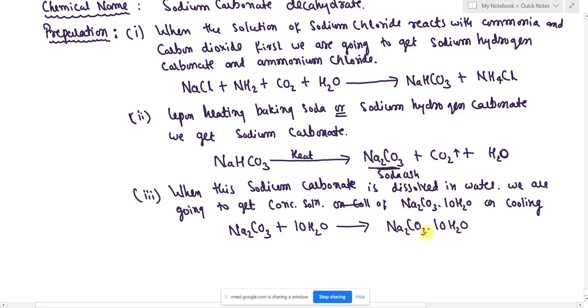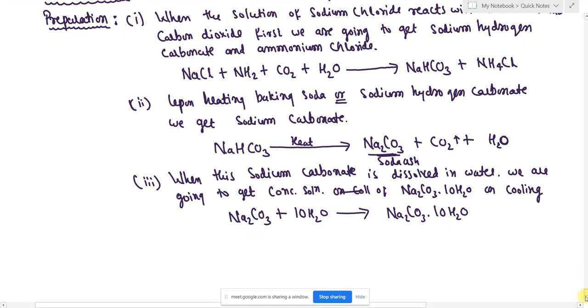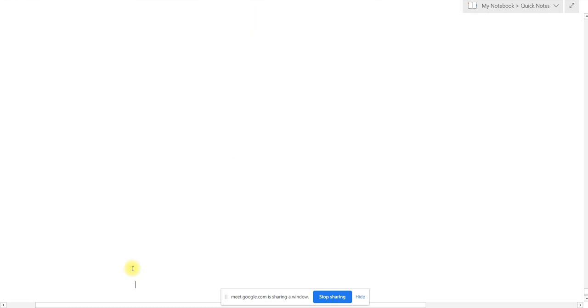Okay. So like this we are going to prepare washing soda. So next we are going to know about the properties. First I am going to tell the properties. Later you can take notes on what I am explaining. I am going to give you time for noting the notes. Okay. Properties of washing soda.